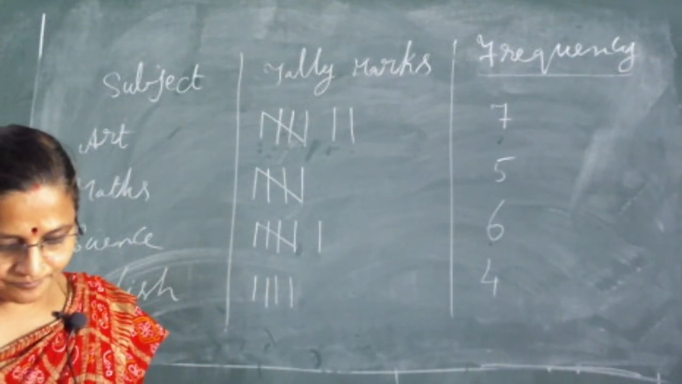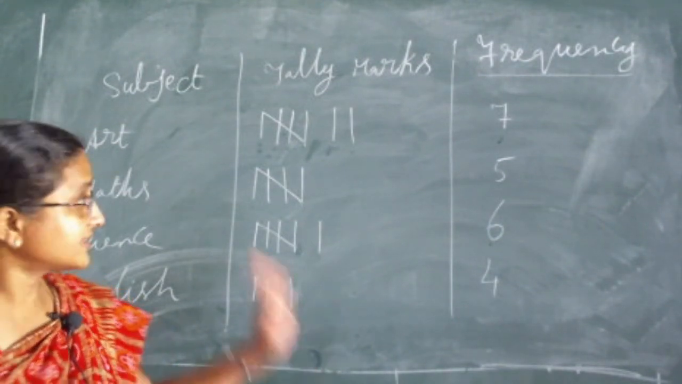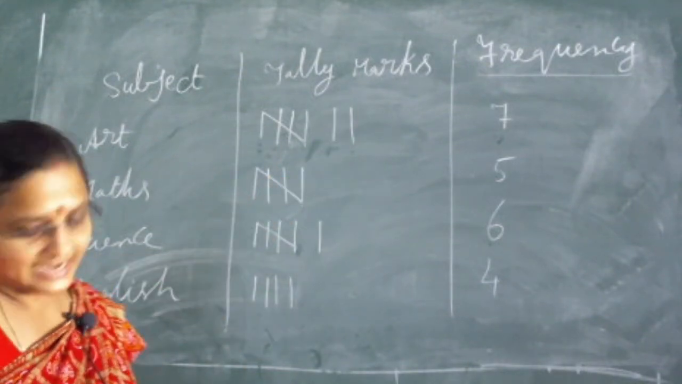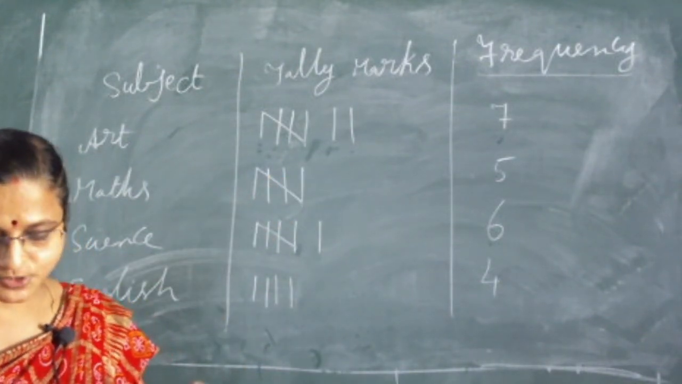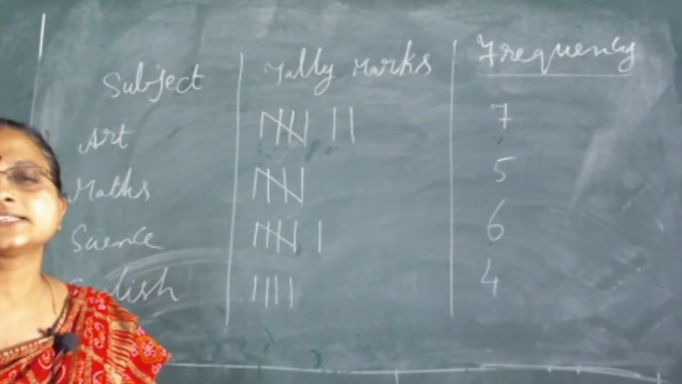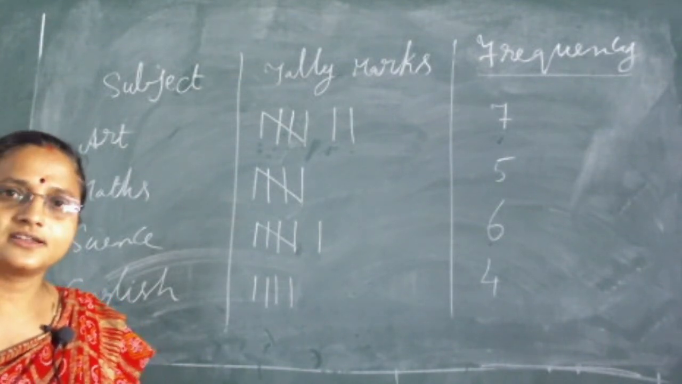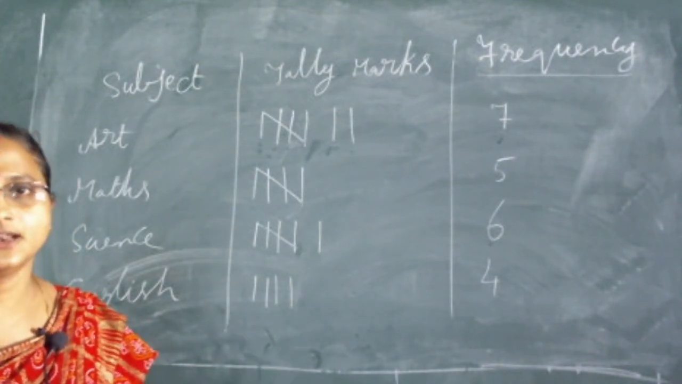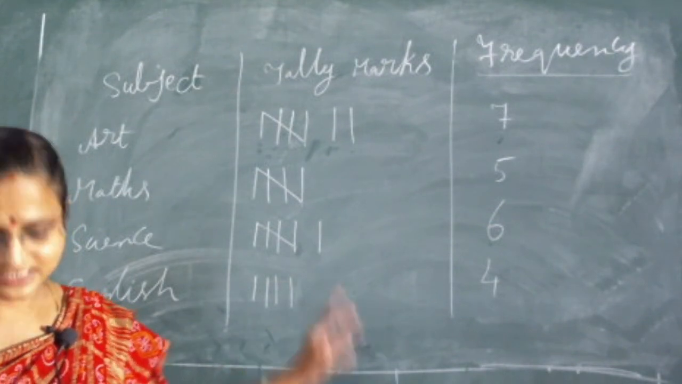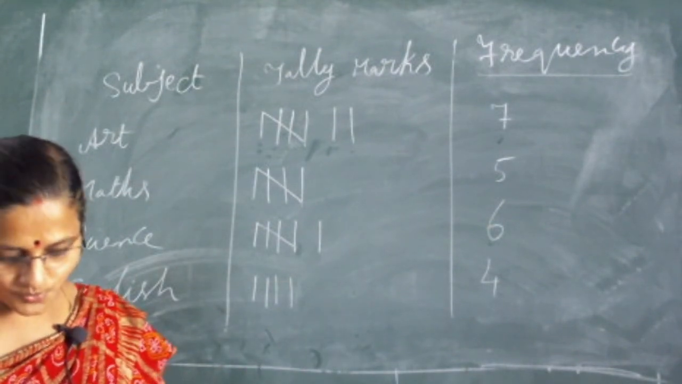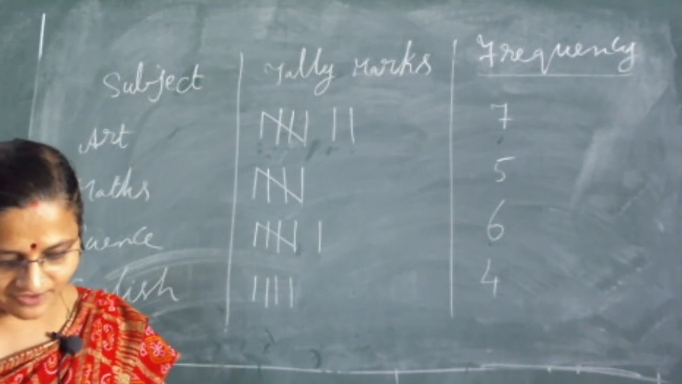So now the table we have prepared here is known as the frequency distribution table. It is known as a frequency distribution table. This is the tally. It is known as tally. Understand? So now one more example in 5.3.